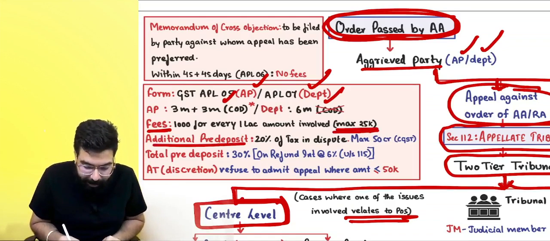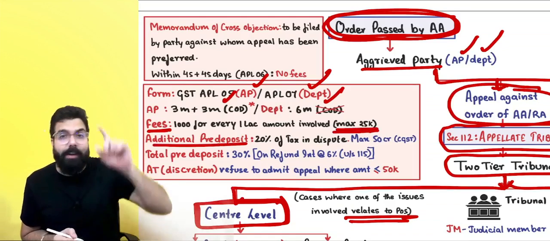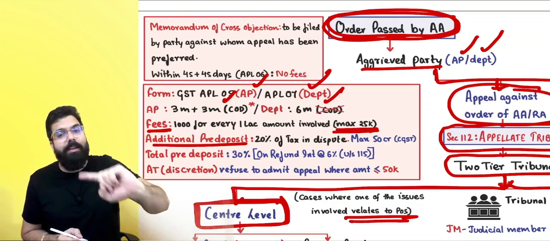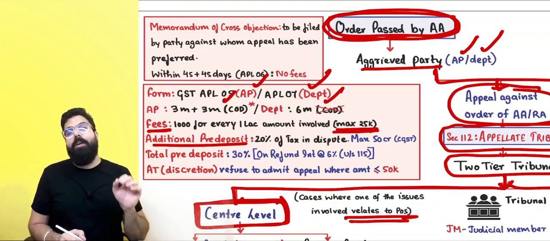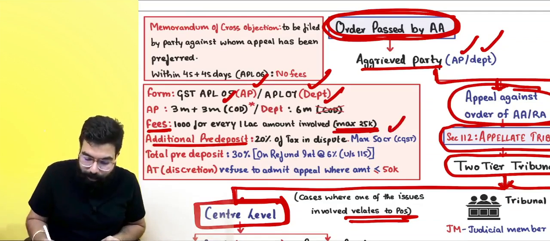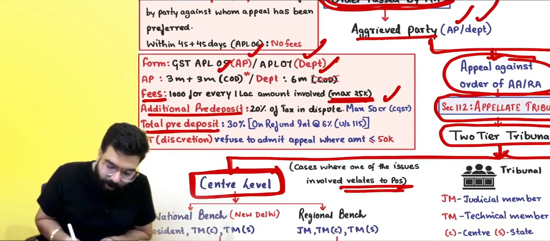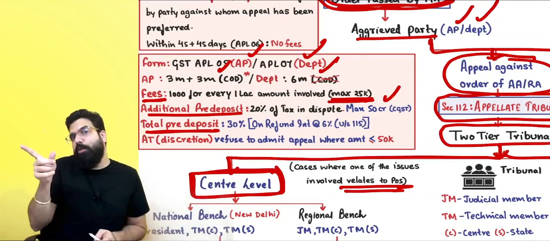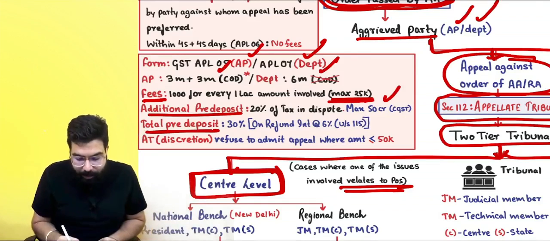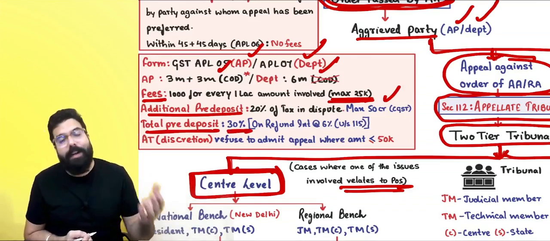Is there any pre-deposit for going to the appellate tribunal? Yes. Earlier you were given 10%. Now an additional deposit of 20% of the tax in dispute, up to a maximum of 25 crore under CGST, has to be paid. It means your total pre-deposit, earlier 10, now 20, will become 30% of the tax in dispute.